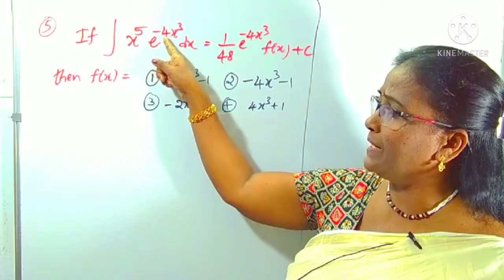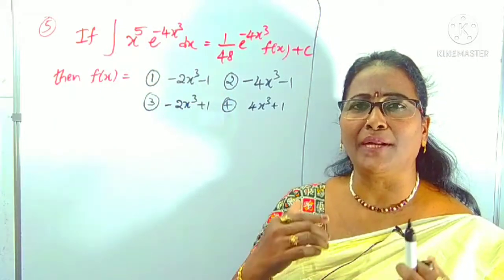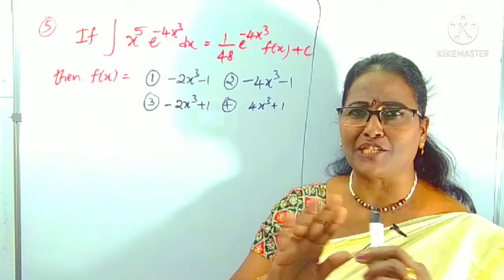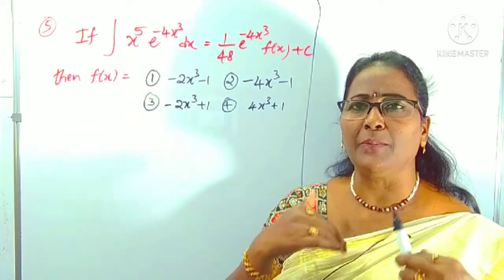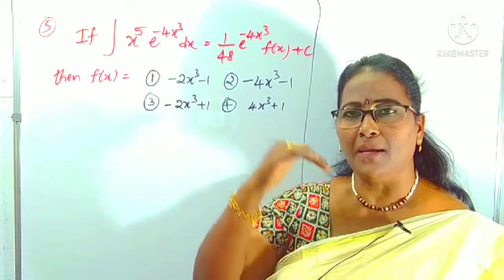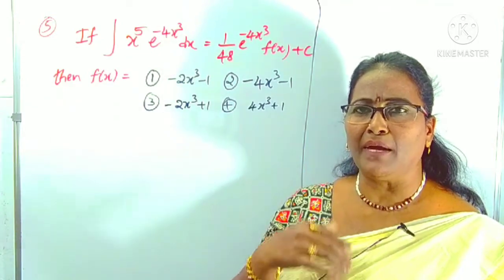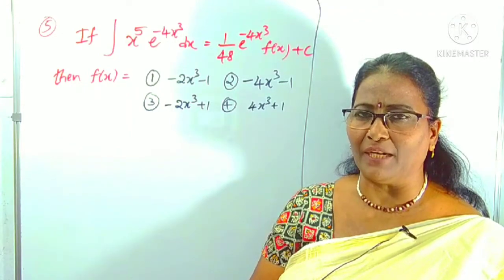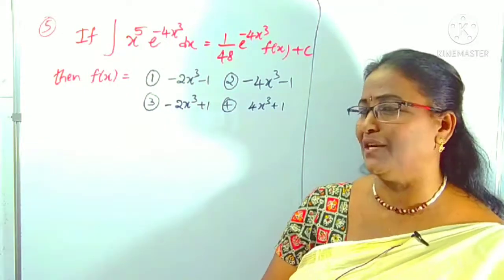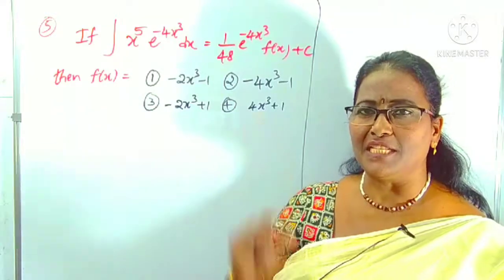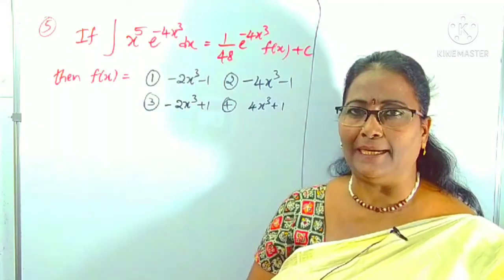E power minus 4x cube is there. You know e power x derivative, and you know e power x integral. If it is e power minus 4x cube, to reduce it into the known function e power x, in place of x whatever the variable may be, we have to take the substitution. Like that we can understand. By the substitution method we can find its integral, right?